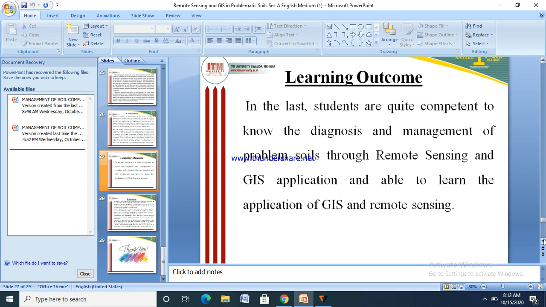Now the learning outcome of this tutorial lecture is that students are quite competent to know the diagnosis and management of problem soils through remote sensing and GIS application, and able to learn the application of GIS in remote sensing.